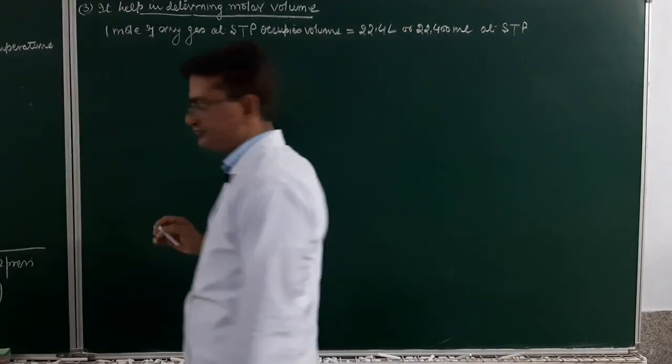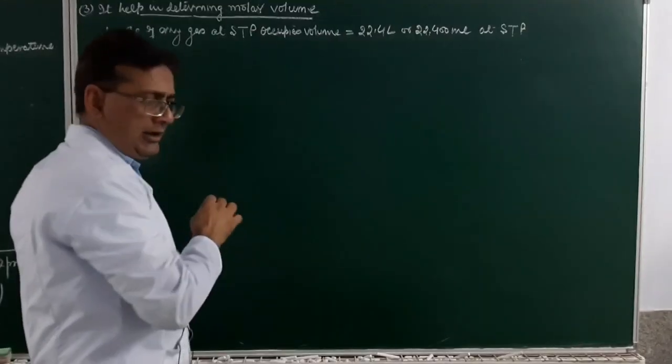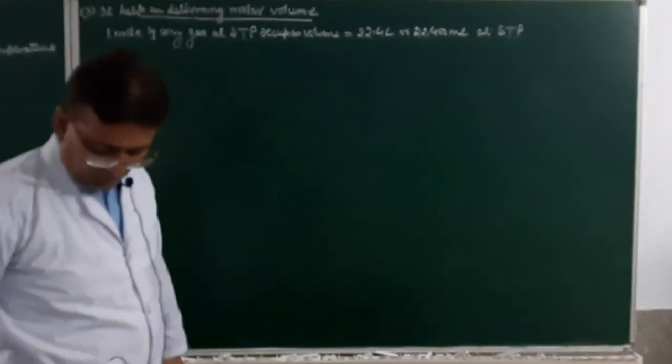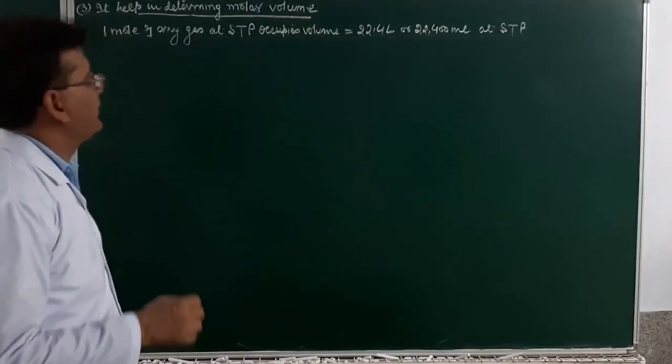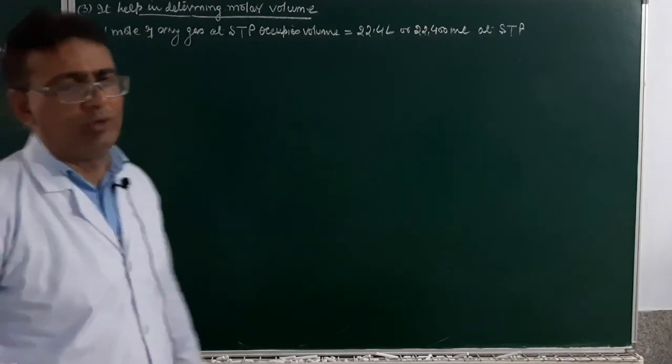Yes or no? Yes. And you all know this, that 1 mole of any gas at standard temperature pressure occupies a volume equal to